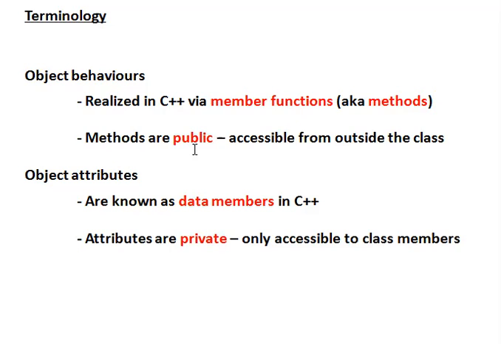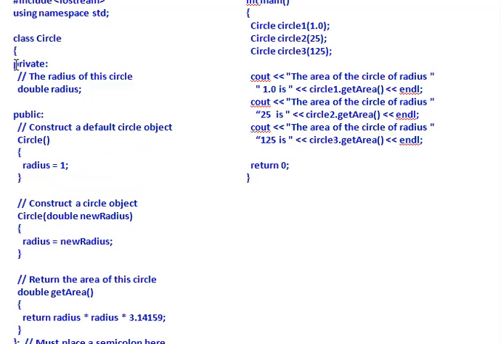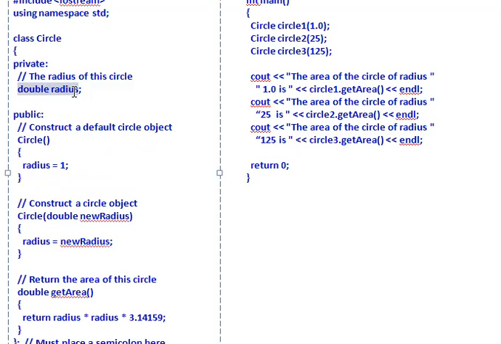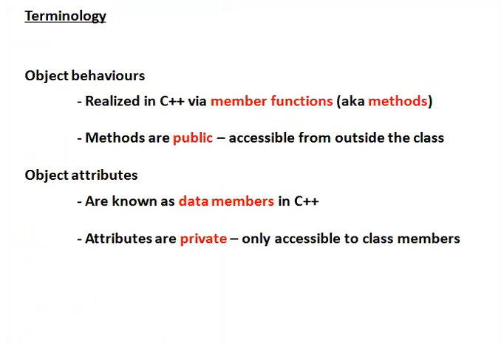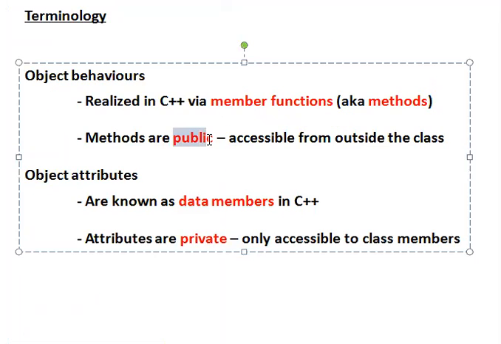If methods are public, they are accessible from outside the class. In this program, we declared the variable radius as private double, so it is only used within the class. By using public, the required member functions and data types can be used throughout the program. That is, if a method is public, it is accessible from outside the class.